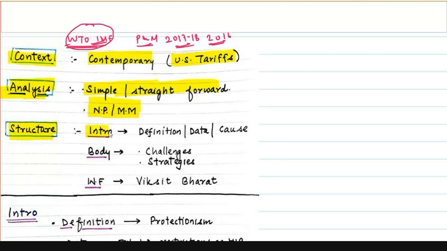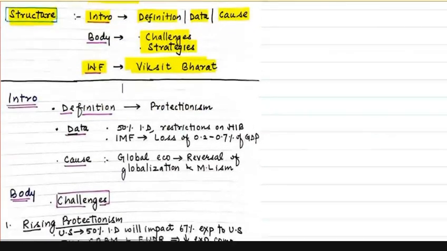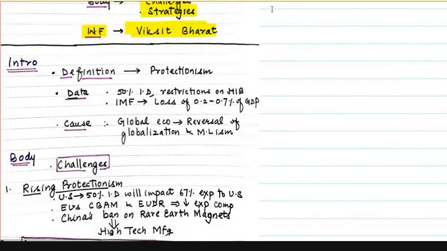In the introduction, we all know we can write a definition, we can give data, we can give the cause of the question. In the body, it's a simple question, so we have to tell about the challenges, we have to tell about Indian strategies, and in the way forward, we can connect the answer with Viksit Bharat. Okay, we can connect the topic with Viksit Bharat. Now let's see the exact answer. Let's see the answer. So first is the introduction.